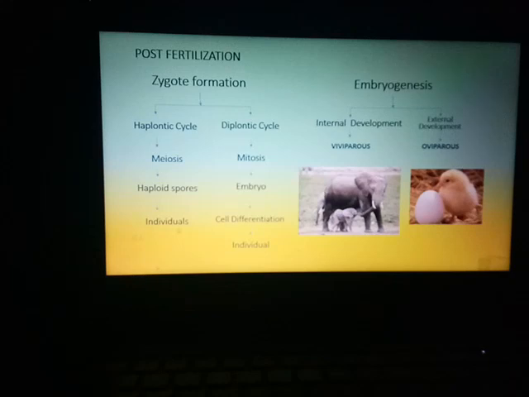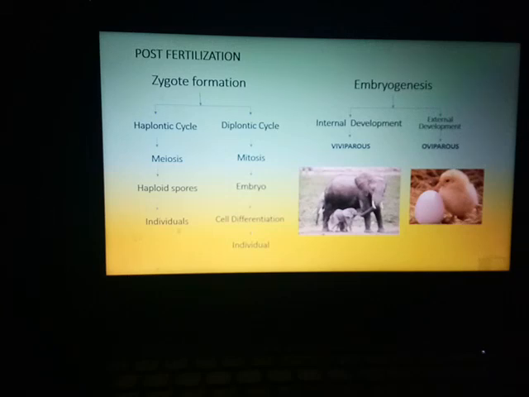Under embryogenesis, you have two types of development, that is internal development and external development. In case of internal development, we call the organisms viviparous, those which give birth to the young ones after the development of the individual inside the mother's body. Whereas in external development, the organisms lay eggs. That means the egg will get out from the body of the mother.